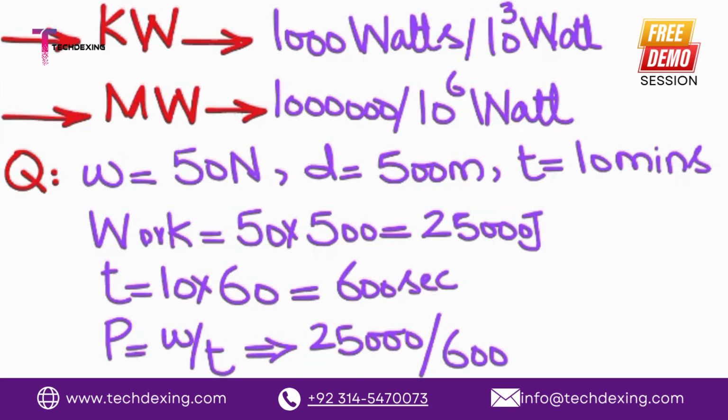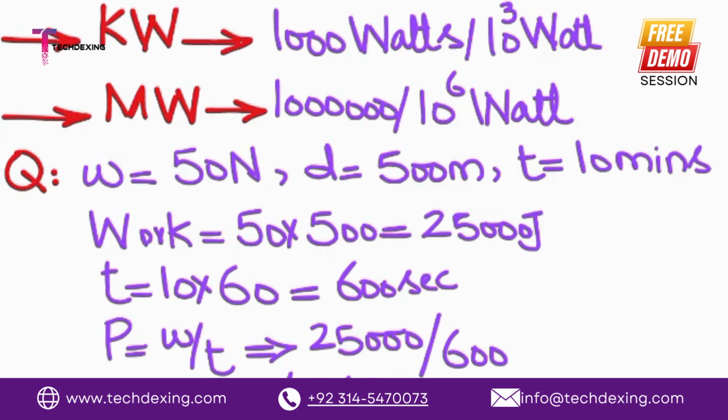Seconds. Okay. Now let me know what is the formula of the power? Power equals to work divided by time. Very good. So what is the value of work? 25,000. Okay, sorry, it's 25,000. Yeah, it should be 25,000.